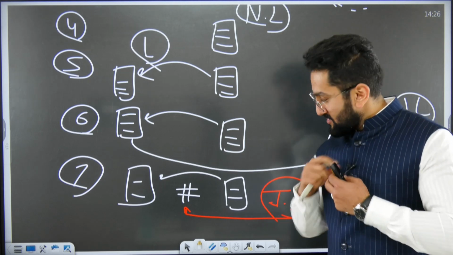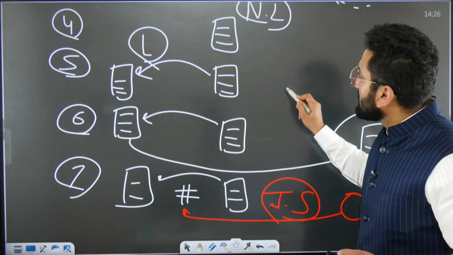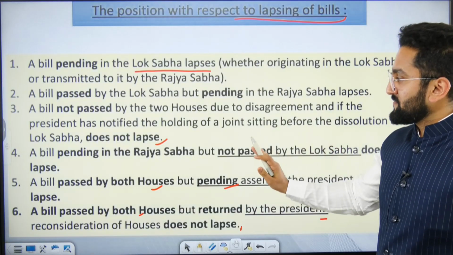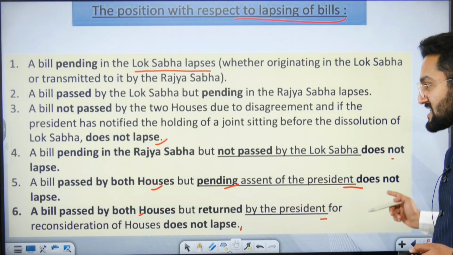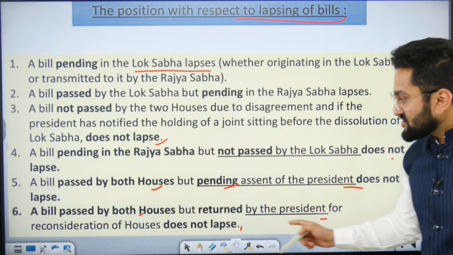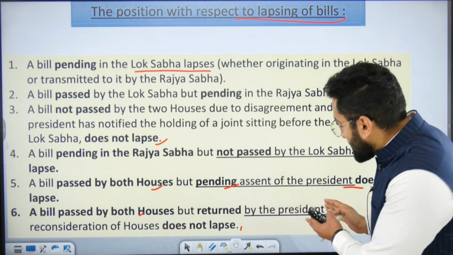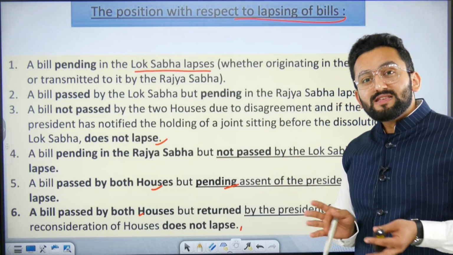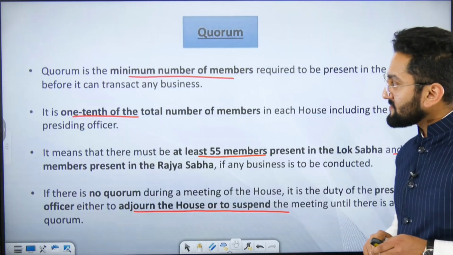So by this trick, I think now you can easily remember all the cases here. A bill passed by both houses, pending and sent to the president, does not lapse. A bill passed by both houses but returned by the president for reconsideration does not lapse. This is another case. Why is it not going to lapse? Because it has already touched the Honorable President. Right? I have framed this example just to make things simple for you. Okay? I think it is clear.